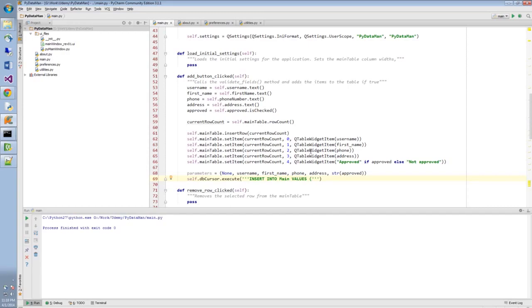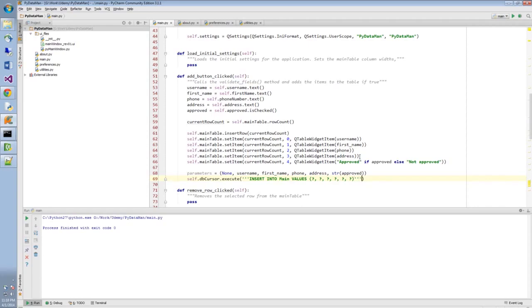Now this is going to look strange, but that's just the way the SQLite binding for Python works. I'm going to say question mark, question mark, question mark, question mark, question mark, question mark. A total of 6 question marks. And if you count right here, we have 6 parameters as well. So these need to match. If you have 6 parameters that you want to pass into the database, you need to have 6 question marks.